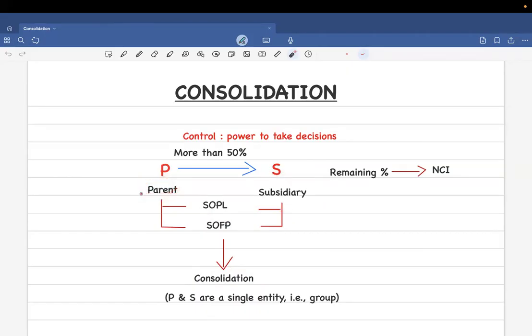Now, let's say P has acquired 75 percentage of S. Then there is 25 remaining, and that 25 is called NCI, that is non controlling interest. So if they acquired 75 percentage, there is 25 percentage which is not in their hands. So that is called a non-controlling interest.